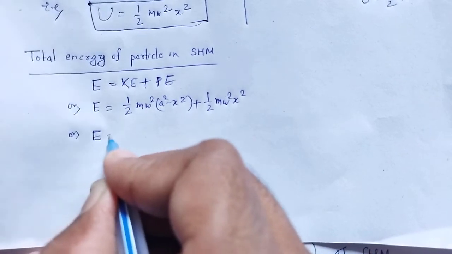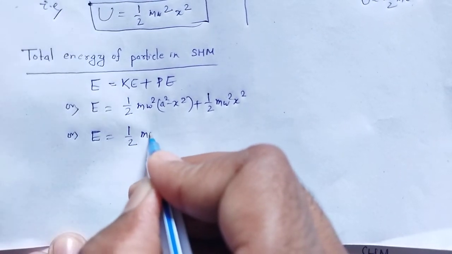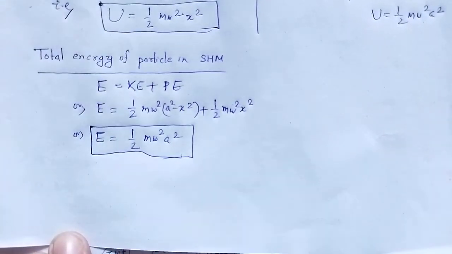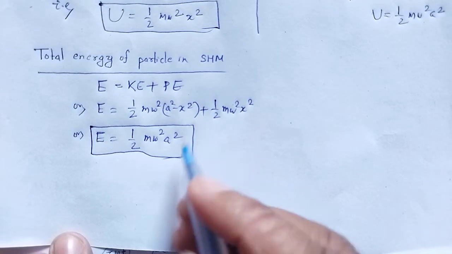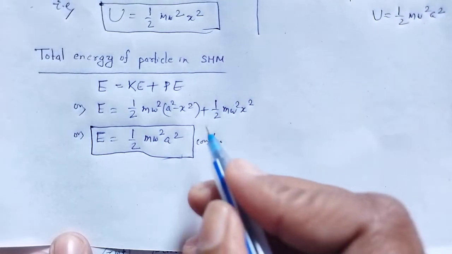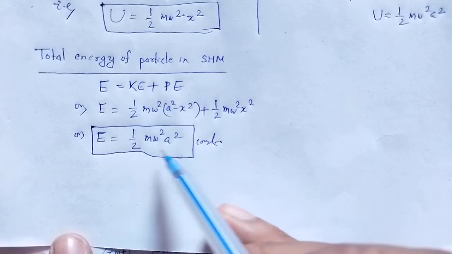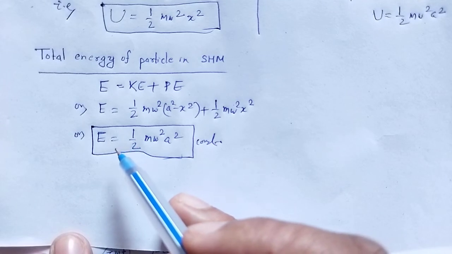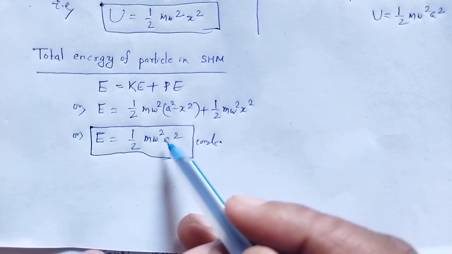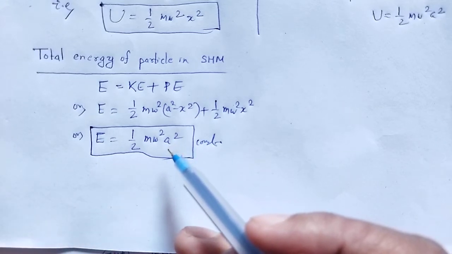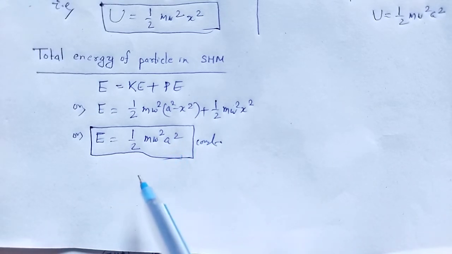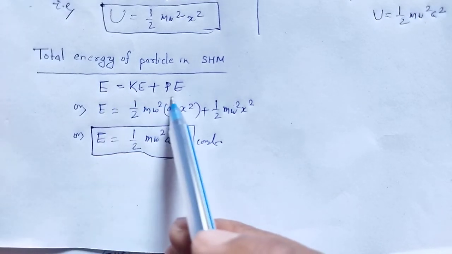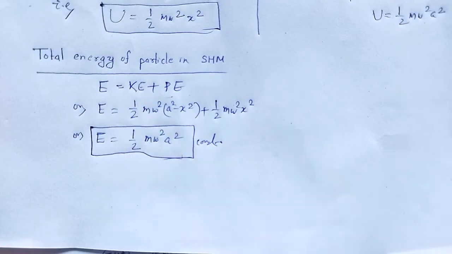Therefore the total energy E will be half m omega square a square, which is a constant. So the sum of kinetic energy and potential energy of a particle in SHM is constant. In other words, any one of the energies can increase at the expense of the other, and has maximum value when the other is minimum, that is 0, since the total energy is the sum of kinetic energy and potential energy.